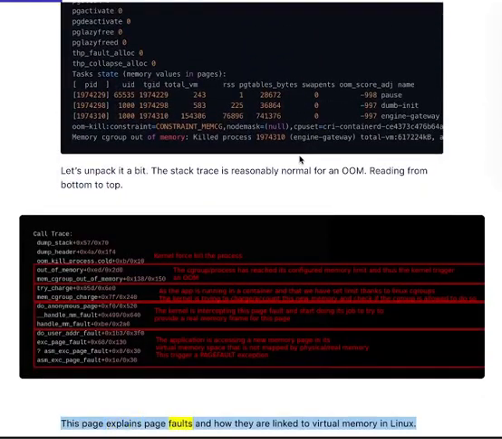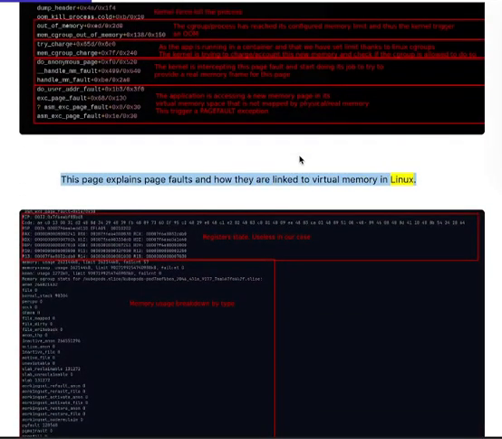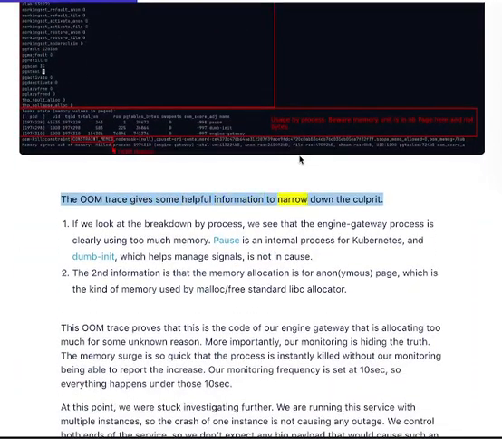This page explains page faults and how they are linked to virtual memory in Linux. The trace gives some helpful information to narrow down the culprit. If we look at the breakdown by process, we see that the Engine Gateway process is clearly using too much memory. Pause is an internal process for Kubernetes, and dumb-init, which helps manage signals, is not in cause. The second piece of information is that the memory allocation is for anon, in this case a page, which is a kind of memory used by the malloc and free standard library allocator.